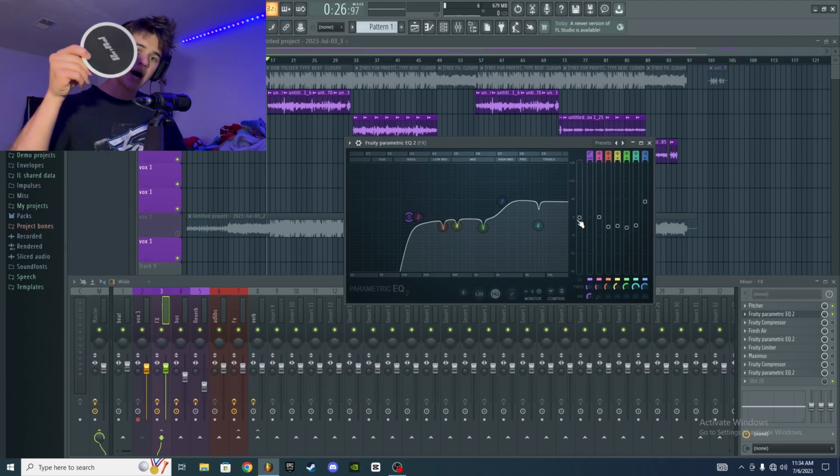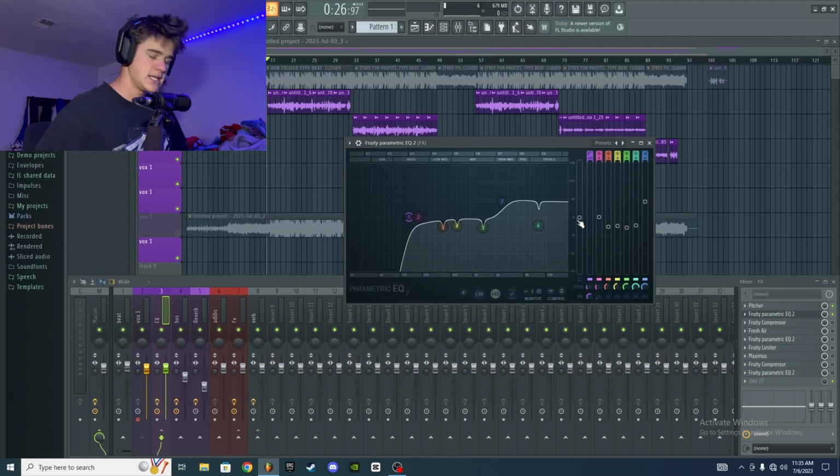Also, having a good pop filter or something of this matter is a great idea when trying to cut out this S sound and in general for just getting a very clean vocal recording. But yeah, thinking about the way you want to record your vocals is a very good way to combat the S sound as well as getting a clean vocal recording. So with that out of the way, let's get into mixing.